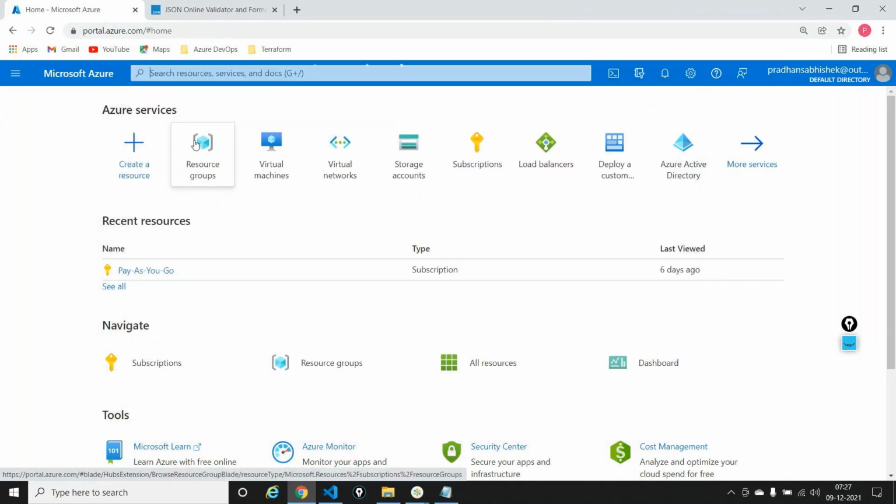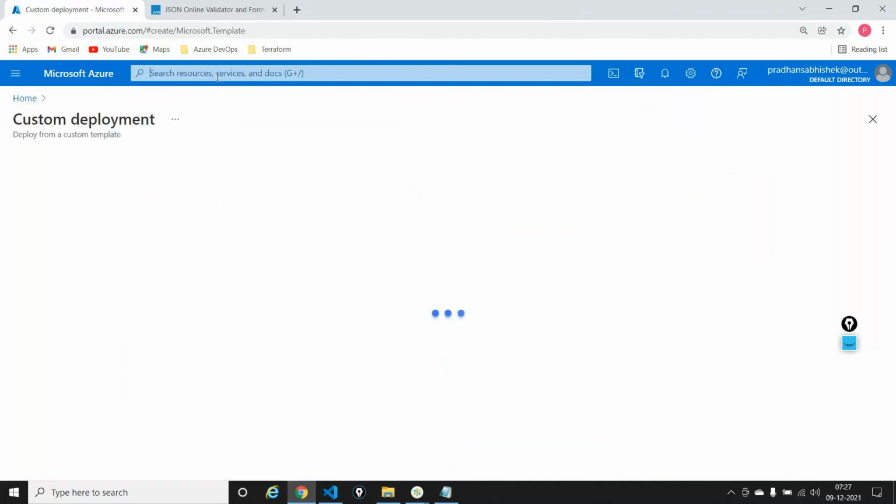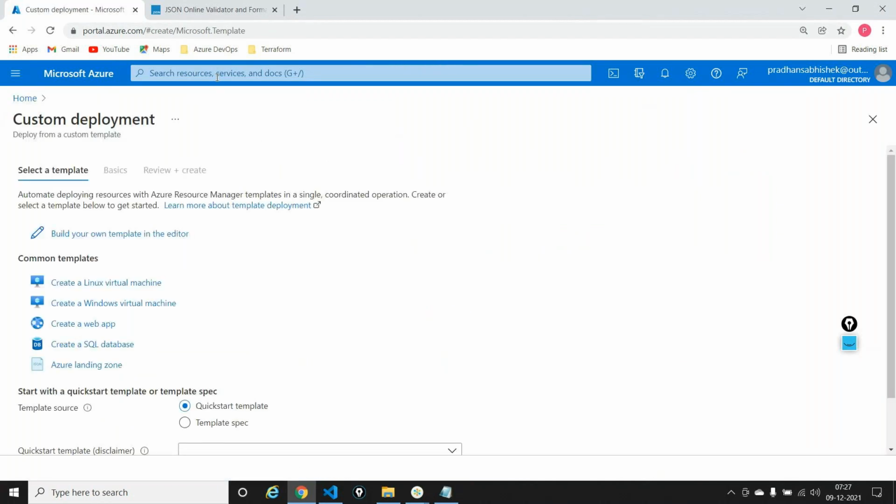I'll just click on that and go into it. It says custom deployment. By default, it gives you a couple of templates, like creating a virtual machine, etc. I would say, you know what, I don't want to do all these things. I want to build my own template. I want to start writing my own template. I'll say build my own template.